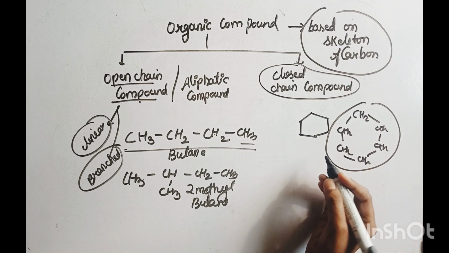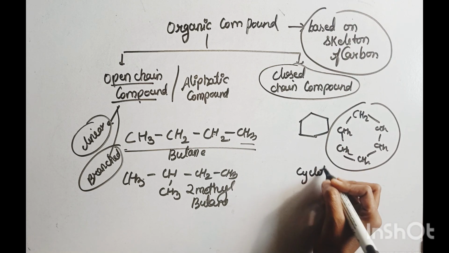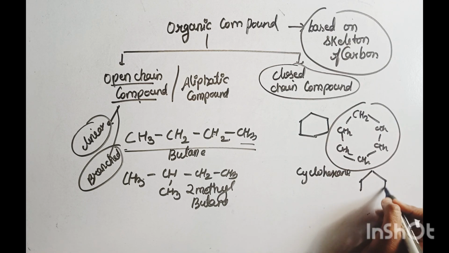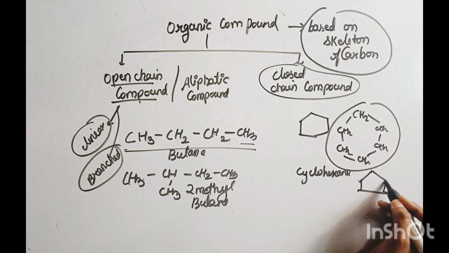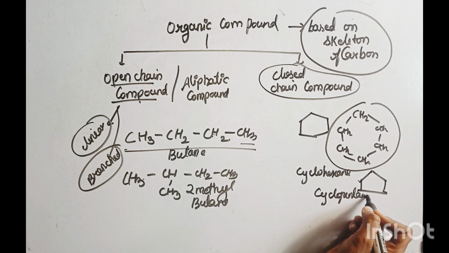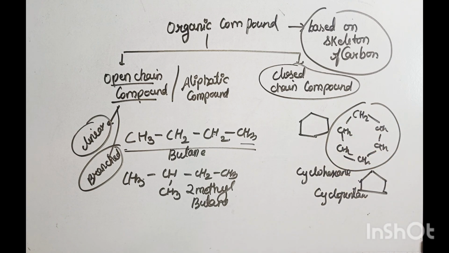This is called cyclohexane. Next is cyclopentane, with five carbons. The ring is closed between the carbons, and a cyclic ring is present. So this is called a closed chain compound, and the other is called an open chain compound.